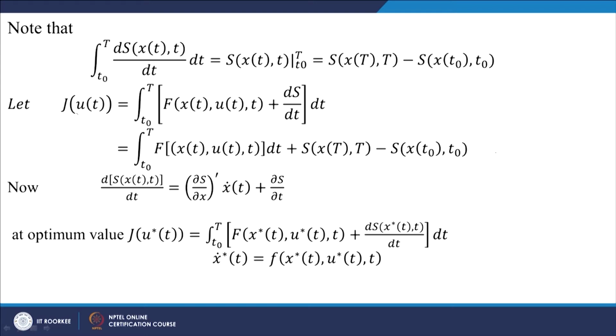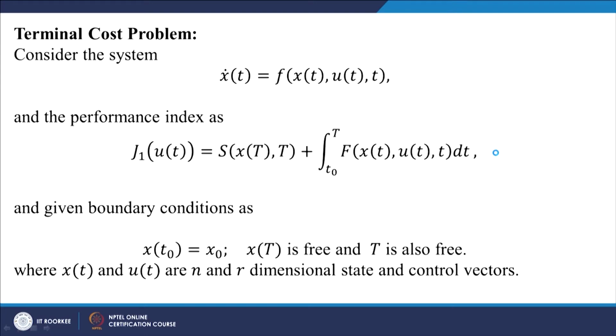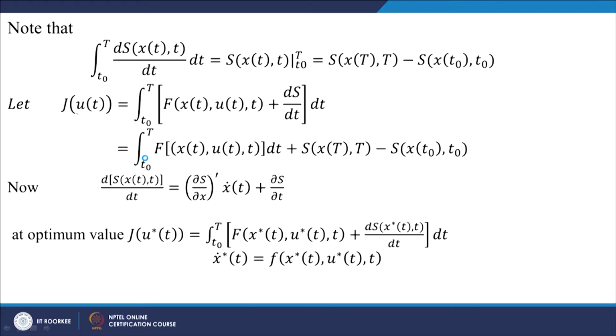Now if you compare this J1 and J, the only extra term is s at the final position; otherwise both of them are the same, and s at the initial point t naught is a constant.